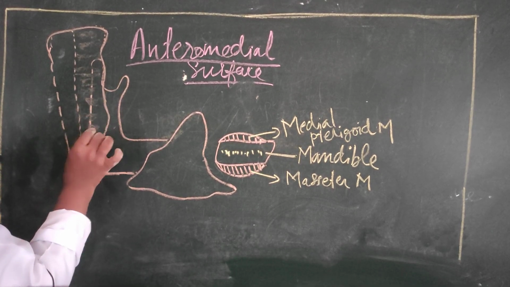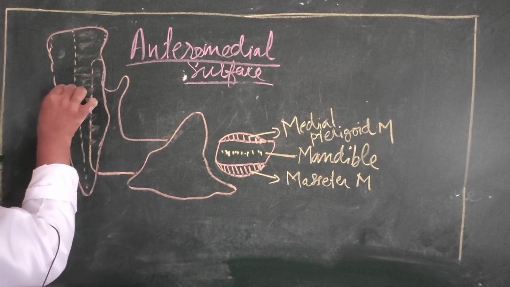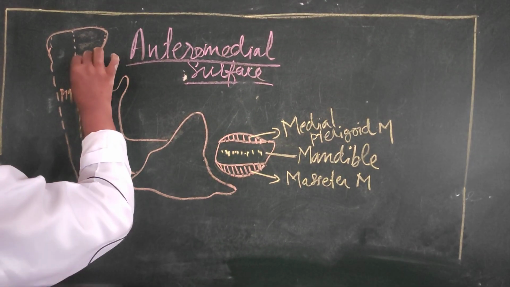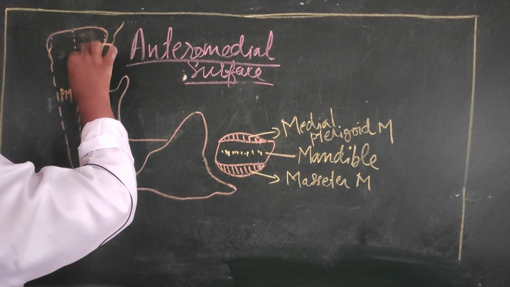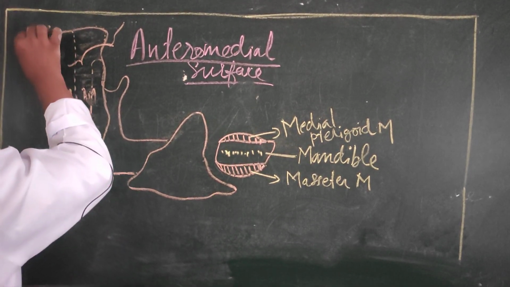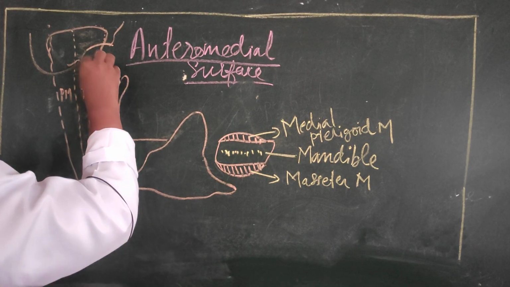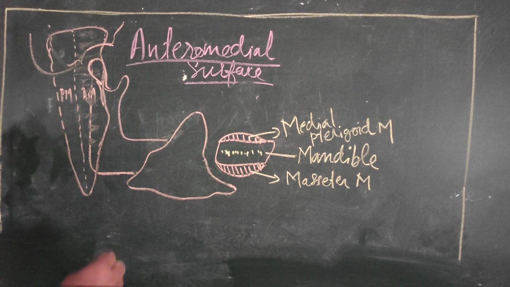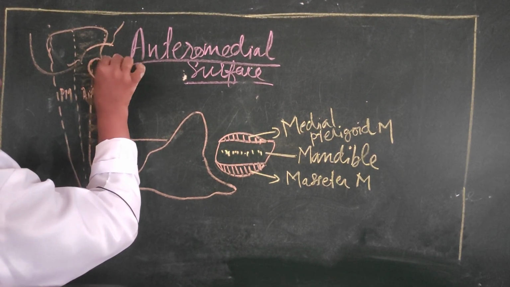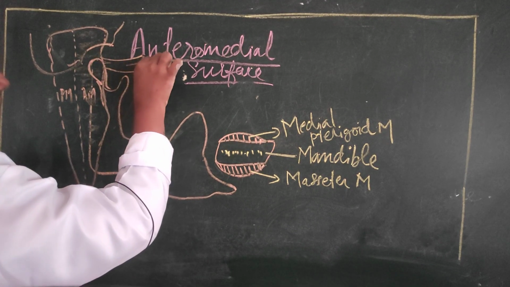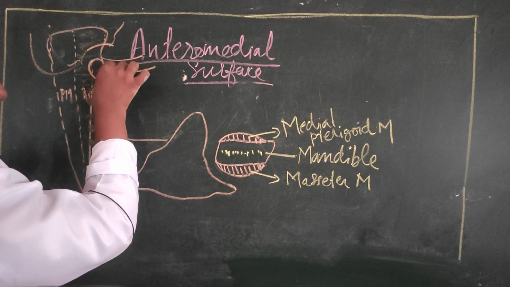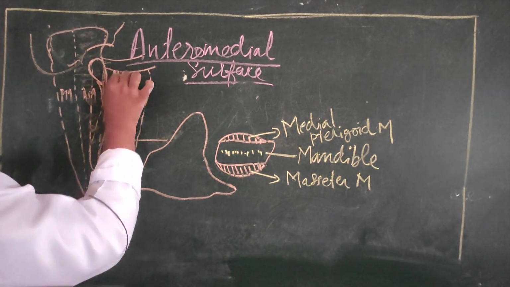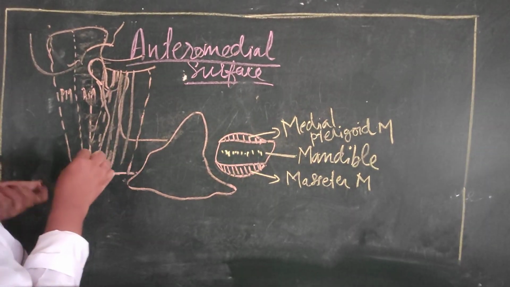This is the posteromedial surface, and this is the anteromedial surface. Here is the temporomandibular joint, and its posterior aspect comes in relation with the anteromedial surface. If this is the zygomatic arch, from there the muscle passes to the lateral aspect of the mandible as the masseter. So the masseter muscle can be seen here.